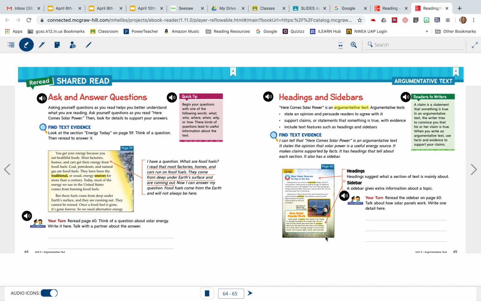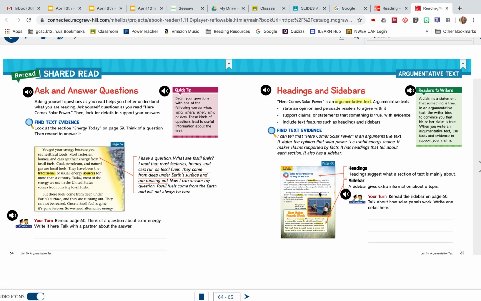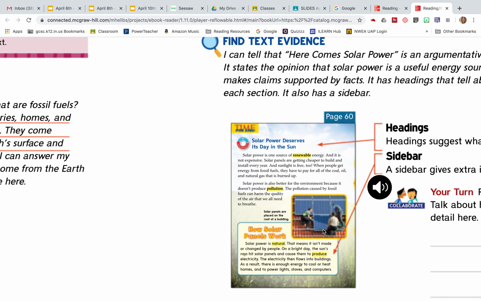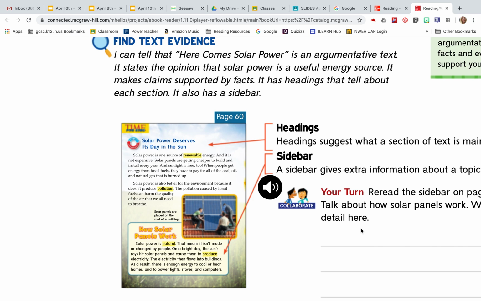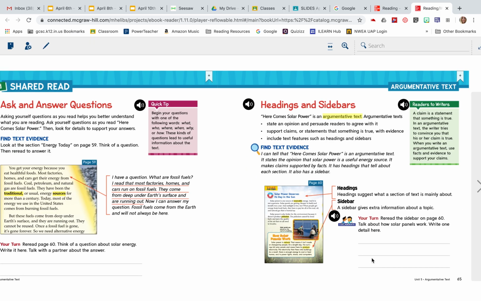So as you are re-looking at page 60, and again, I'll give you a bigger picture of that so you can zoom in on it, you want to reread the sidebar. That would be this section here. It's pointed with the arrow, sidebar, down to here. Talk about how solar panels work and write one detail here. So as you are reading about how solar panels work, tell me something. Put it in a text box right here so that I can read it really well. And don't just give me a 1 or 2 word answer. Let's make it a complete 3rd grade, almost 4th grader answer. Okay, that's what I'll be looking for.